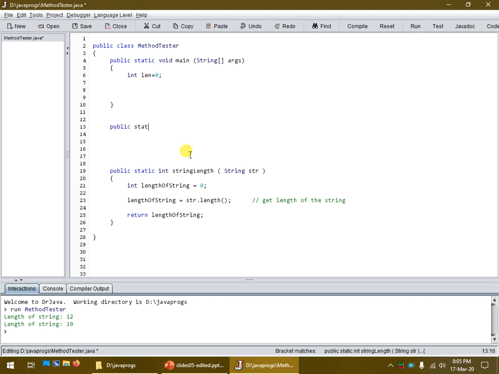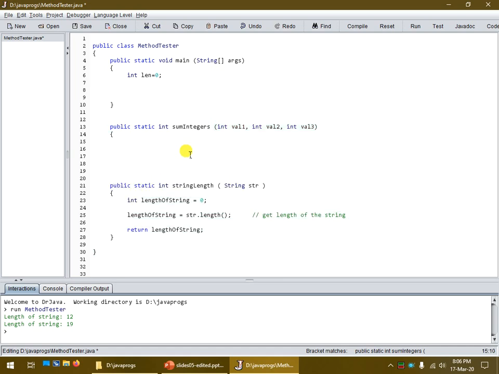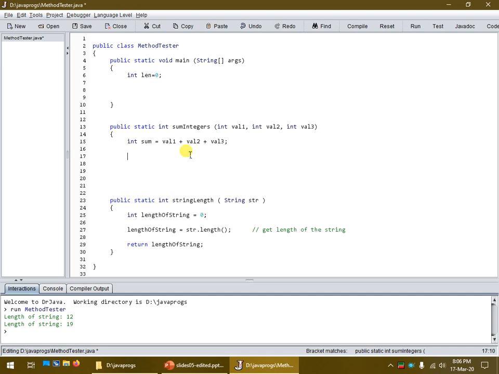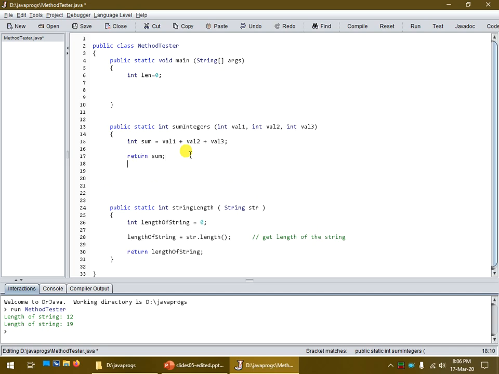So this method we'll call public static. It's going to sum three integers together, so it's going to return an integer, which is the sum. We'll call it sumIntegers. It takes int val1, int val2, and int val3. So this method has to get passed in three individual integers, and what it's going to do is add them together. The sum is going to be val1 plus val2 plus val3, and we're going to return the sum value.